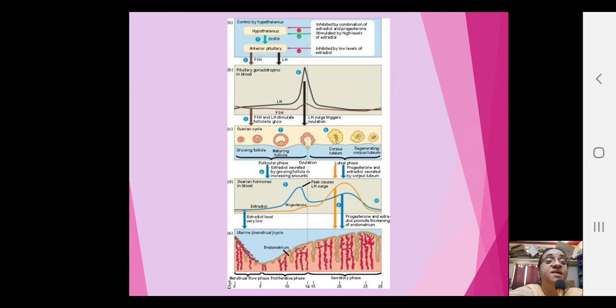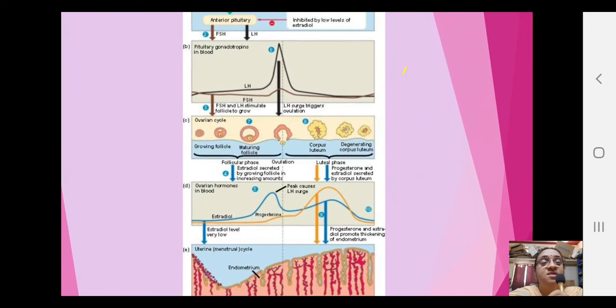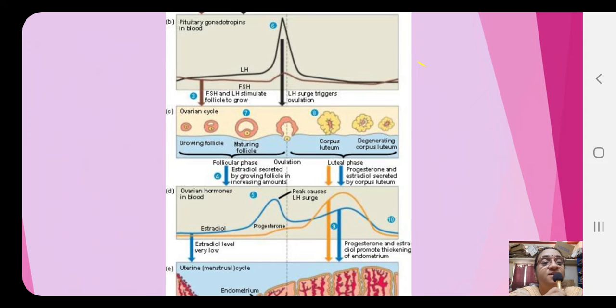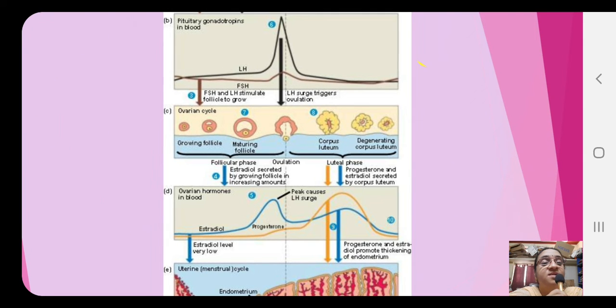Here is another interesting diagram, children, with 5 parts you can see. The lowermost part shows the endometrial thickness, and a little above that, let me zoom in. Yes, we can see the blue line is the estrogen hormone, and the orange-brown color is progesterone, and you can see that during the LH surge the estrogen level is also increasing a little bit.